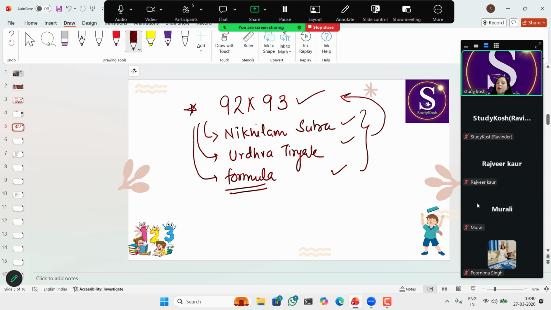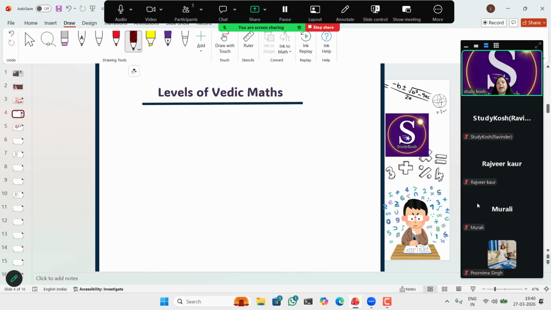Now comes the next topic, the levels of Vedic maths. There are mainly four levels. I'll start from level 1, which we call the foundation level.